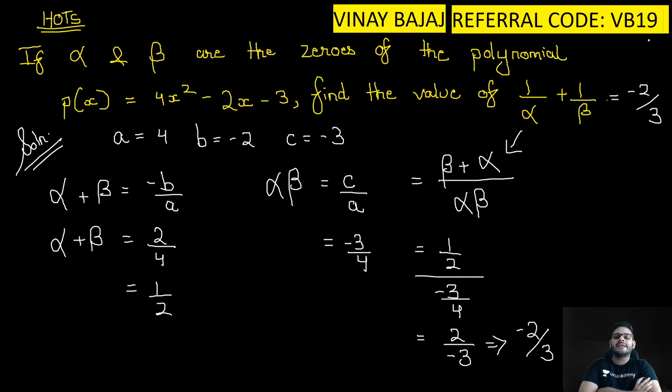We took LCM, so we get beta plus alpha the whole upon alpha beta. Beta plus alpha or alpha plus beta is one and the same. Substituting the values, 1 by 2 the whole upon minus 3 by 4, you will get 2 by minus 3, which is nothing but minus 2 by 3. Everyone is pretty clear with it? Come on, quickly.